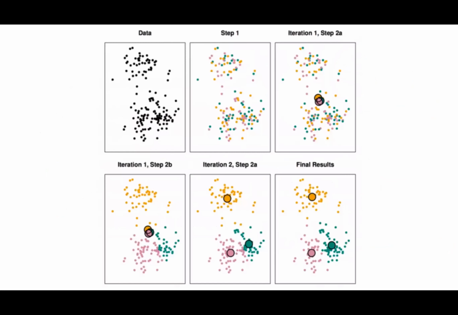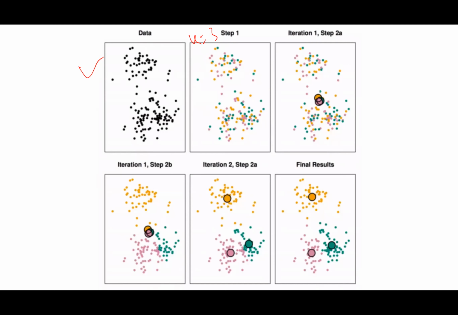So let's look at it. Suppose this is my initial starting data distribution. First step is to choose the number k. So I chose k to be 3, k equals 3, and I randomly assigned all these data points to one of the 3 clusters, right? So we have yellow cluster, pink cluster, and green cluster. I randomly assigned all these points to some clusters, right? So a yellow point belongs to the yellow cluster, a green point belongs to the green cluster.